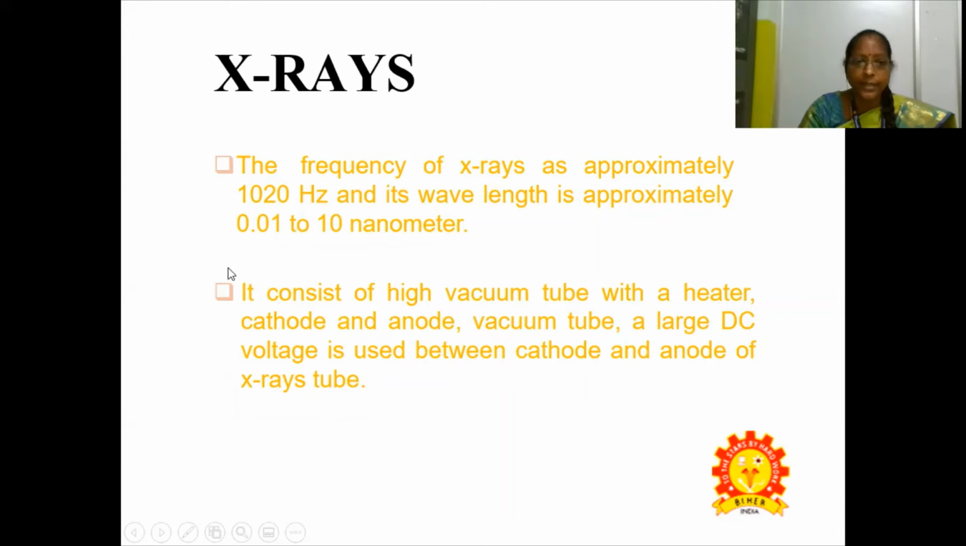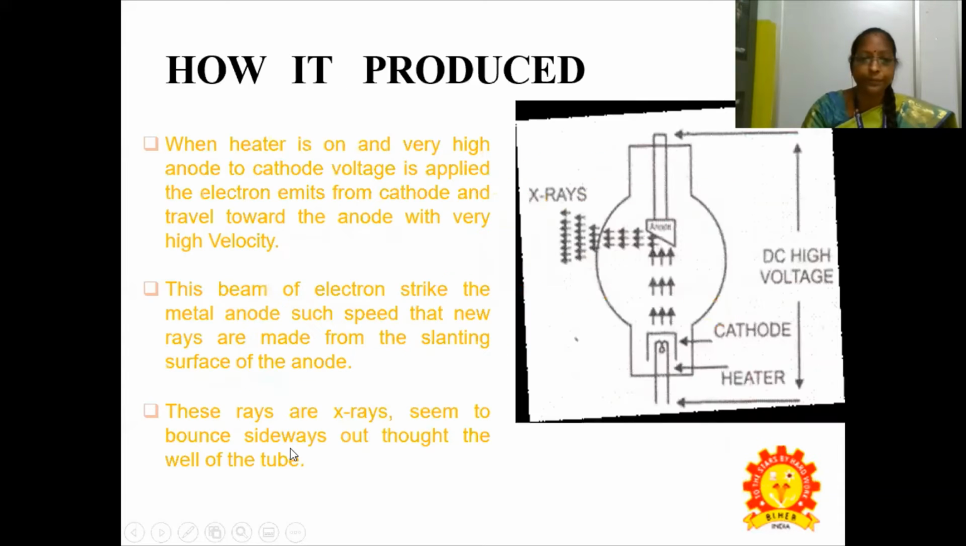First of all, X-rays. The frequency of X-rays is approximately 10^20 Hertz and the wavelength is approximately 0.01 to 10 nanometers. The X-ray tube consists of a high vacuum tube with a heater cathode and an anode. A large DC voltage is used between the cathode and anode of X-ray tubes. How is it produced? When the heater is on, a very high anode to cathode voltage is applied.